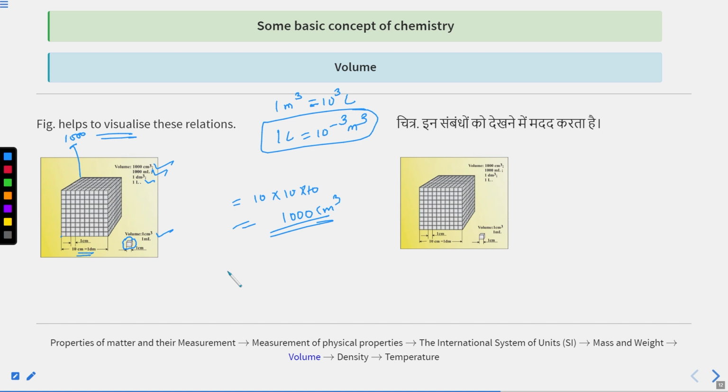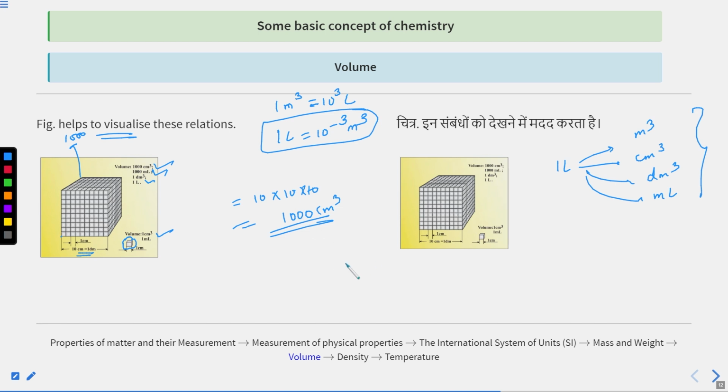1000 centimeter cube volume. Okay, this is the figure that helps to understand these relationships. Whatever the relationship I told you, you can convert 1 liter into meter cube, into centimeter cube, into decimeter cube, into milliliter. So you have to learn how to convert, and you have to learn the values exactly.